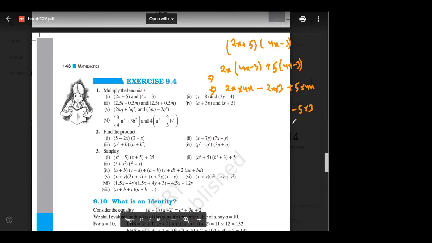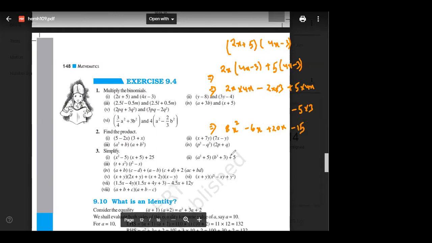Anyone have any doubt in this? All of you check your steps. So 2 into 4, 8. x into x, x square. 8x square minus 2 into 3, minus 6x, plus 5 into 4, 20x, and minus 5 into 3 is minus 15.